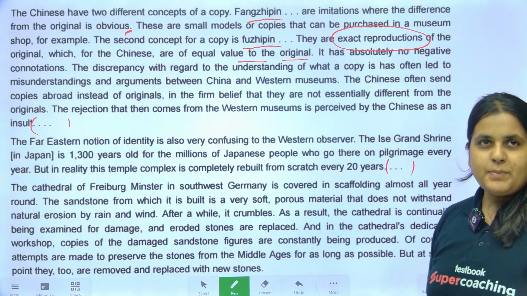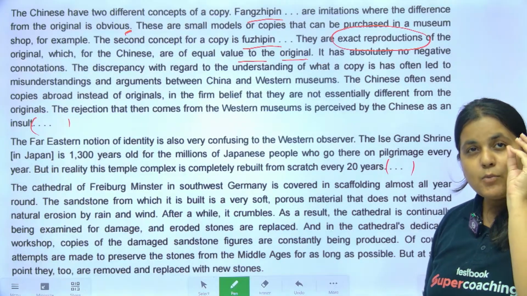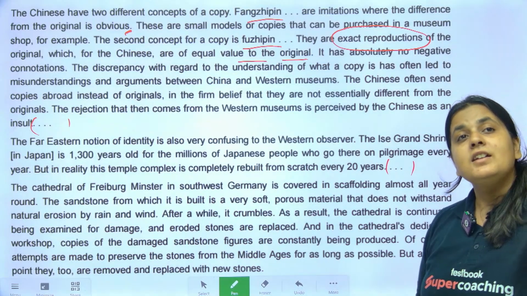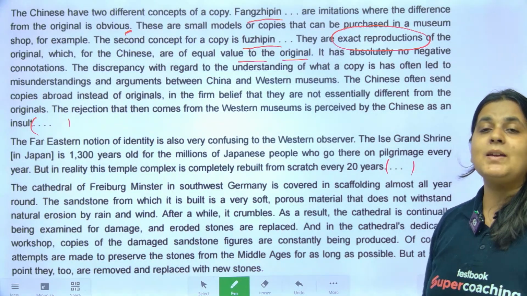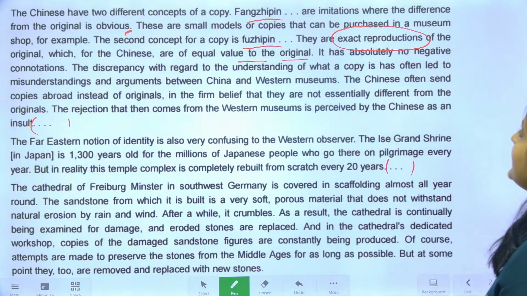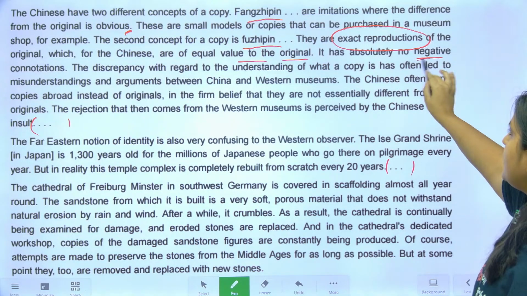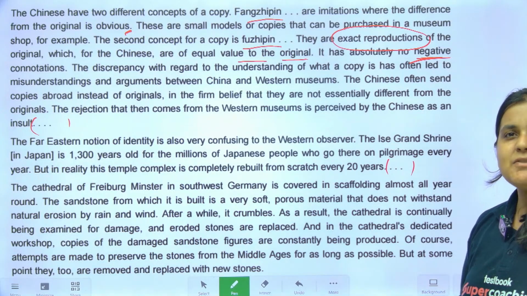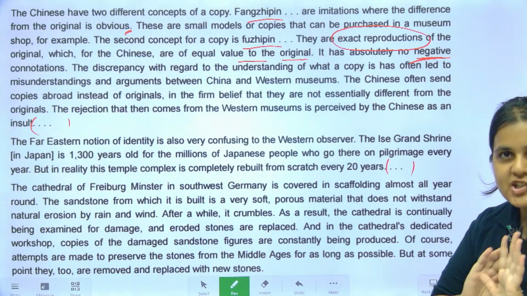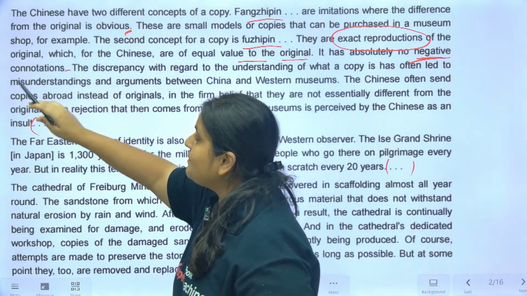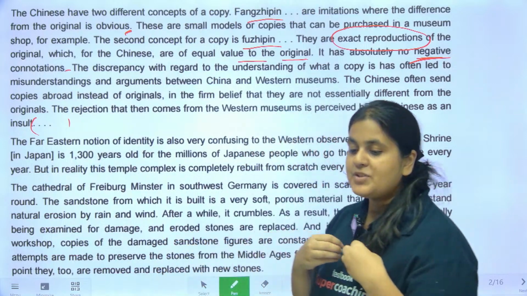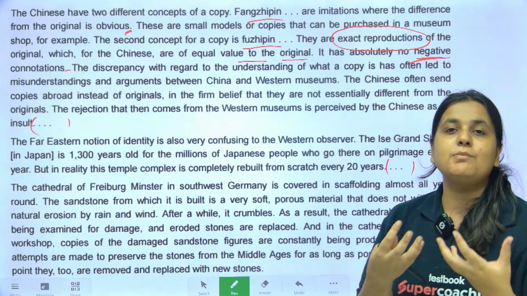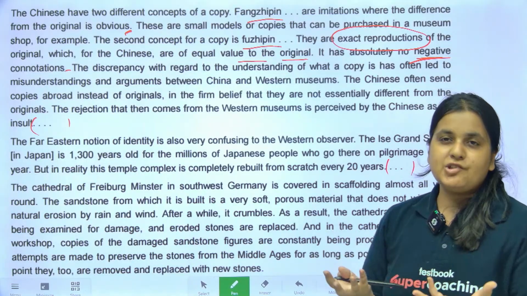So this is another type of copy which looks exactly like the original, feels exactly like the original, and for the Chinese the original and the copy both have the same value. Okay, it has absolutely no negative connotations. No negative connotation like, oh, this is fake, this is a copy. No negative meaning is attached. Connotations basically means meaning. Okay, it means what feeling you relate to that word. For example, the connotation of sympathy is positive, the connotation of pity is negative.